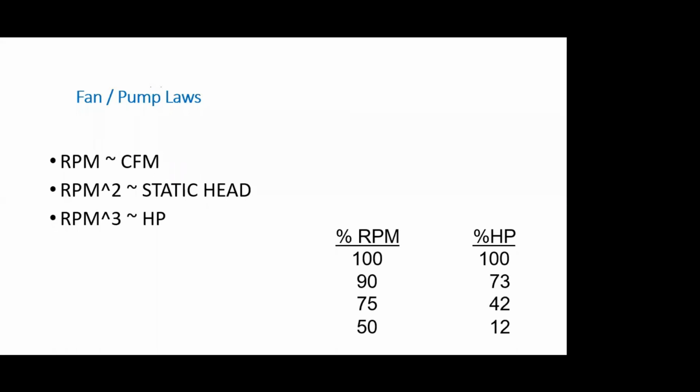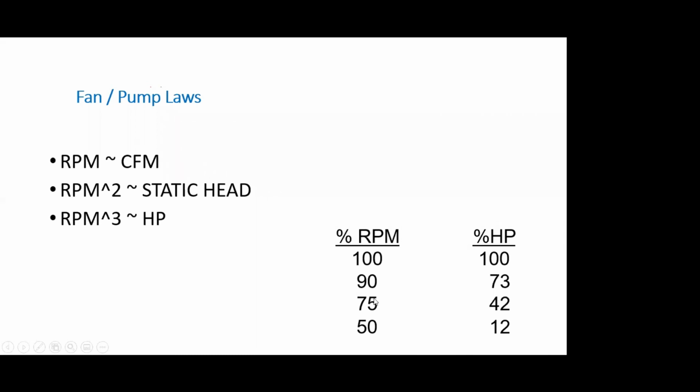This was the fan and pump flow I was talking about. Whether it is a pumping system or a refrigeration system, the speed of the machine is directly proportional to the flow. CFM is just the unit of flow, cubic feet per minute. So power consumption will be in cubic proportion. It basically means that if my requirement of flow is 90%, my power requirement goes down to 0.9 into 0.9 into 0.9, which is 73%.